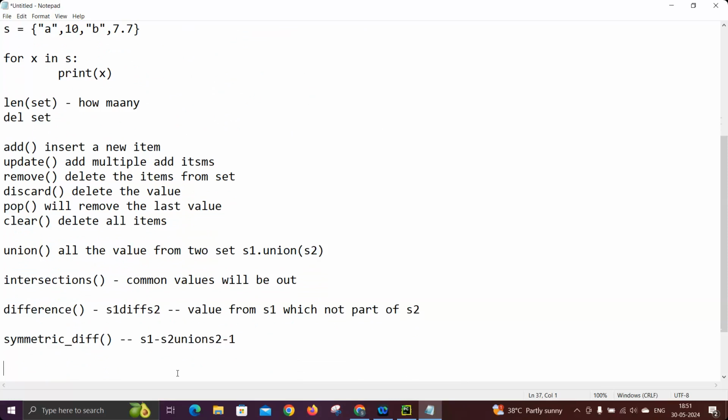These are the repeated and commonly used methods in sets. If you are clear with these methods and how we declare a set, we can go for execution of sets now. Please confirm.